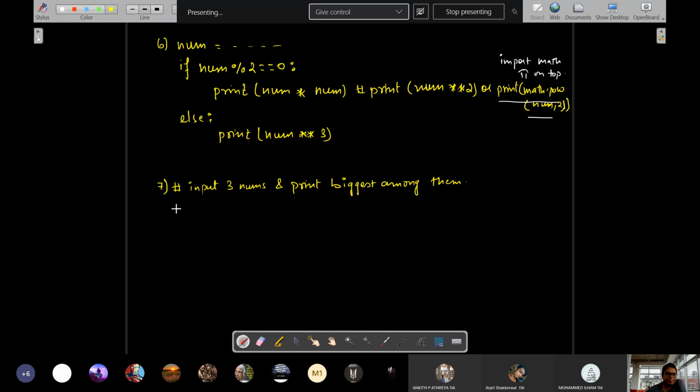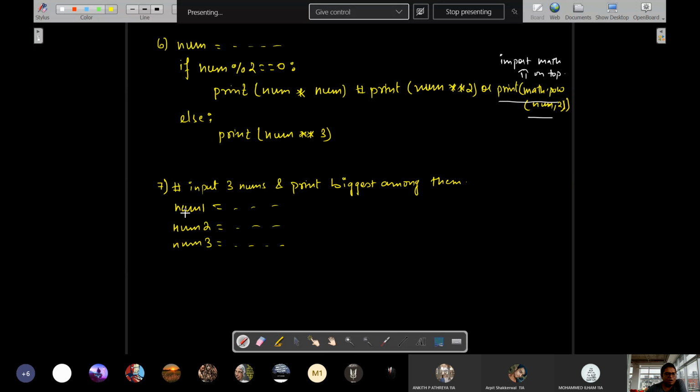How will we do this? We'll take num1 is equals to float input or int input, whichever you want to take. You can take anything. Prefer float only. Num2 is equals to the same, input from the user. Num3, again here you can take float input.